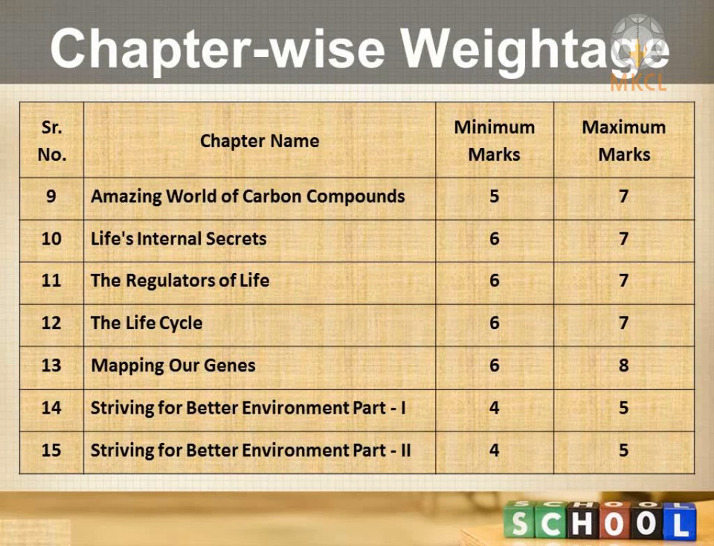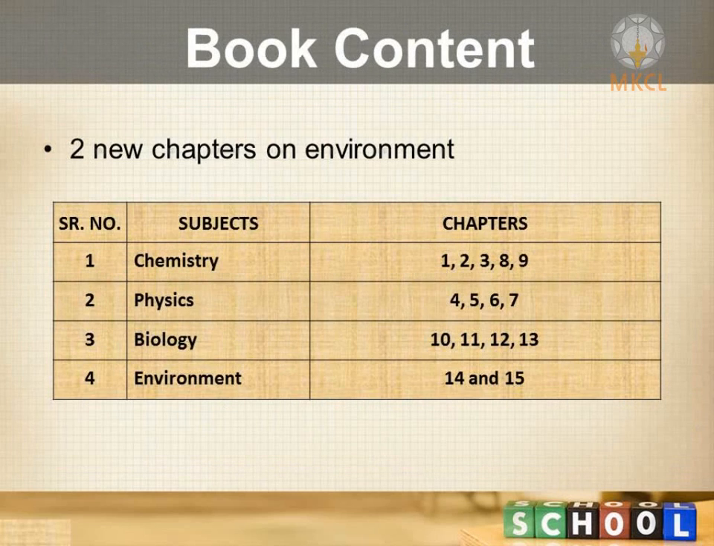Now regarding the newly added chapters, let's have a look at your textbook. The new book for science is called the Science and Technology book. Earlier it was only science, but it is now Science and Technology, and recently 2 chapters have been added to the book. A total of 15 chapters are there. The subjects included in this book are physics, chemistry, biology and environment. The first 3 chapters, 1, 2, 3, and 2 chapters from section B, that is 8 and 9, are all chemistry. So for chemistry you have to study 5 chapters.